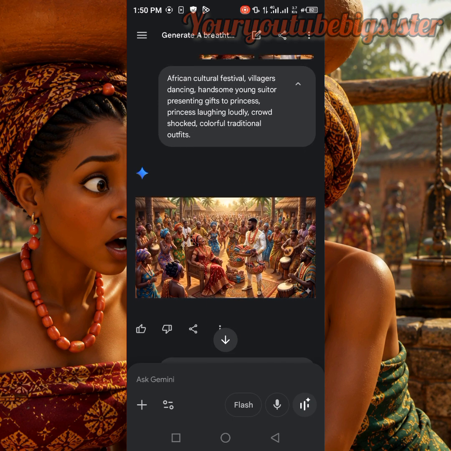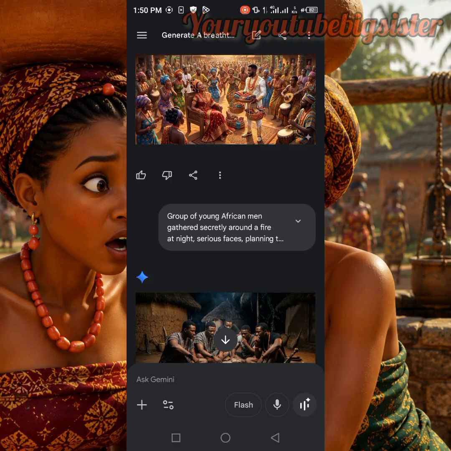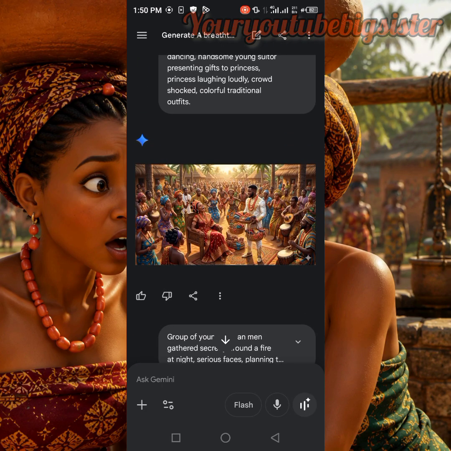Can you see? So this is how you can generate your images and put them in different scenes and make their faces to be the same, so that it is not that when you generate A, it will have a different face, and you generate B, it will have a different face. You should learn how to make your characters consistent. That is the only way you can keep your audience glued to your movie or to your video till it ends.